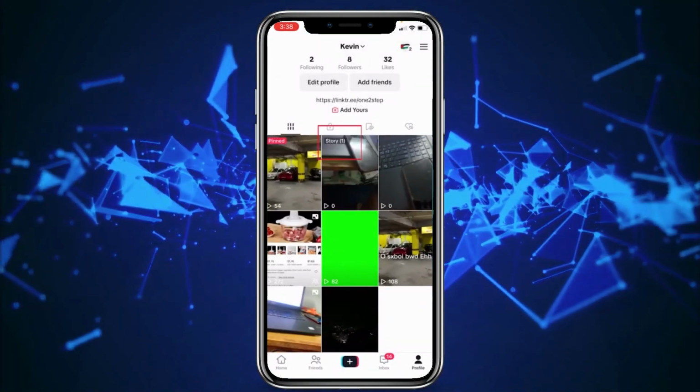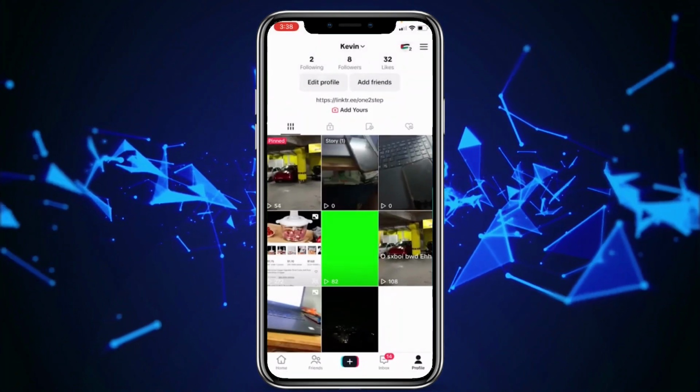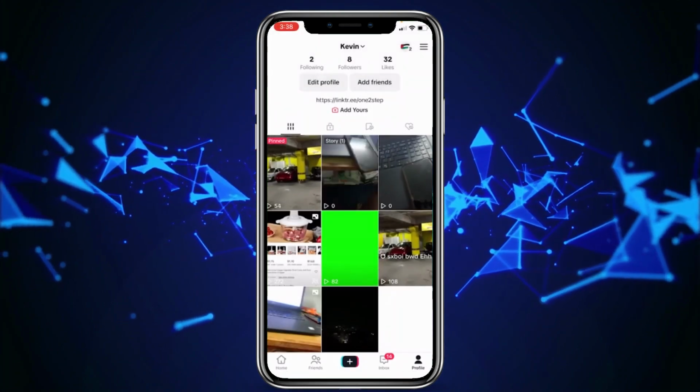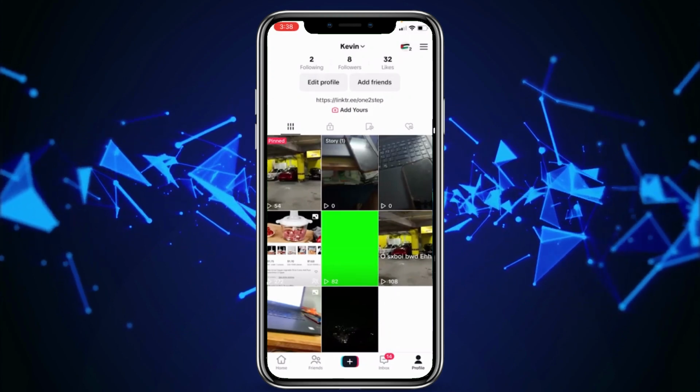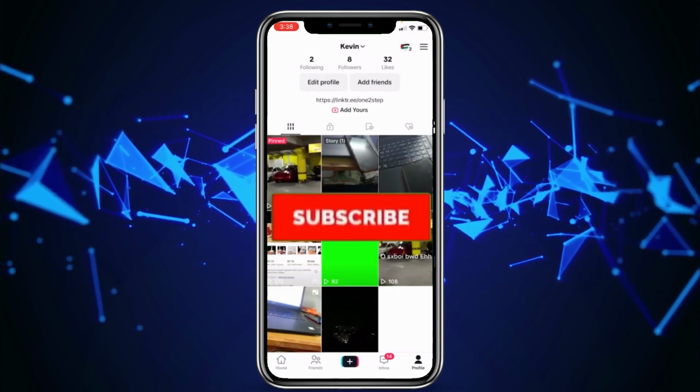You can see the difference. In the story, it says story at the top. In the video, it doesn't say anything. So that's the difference you have to understand. That's basically what TikTok story and posted videos are.